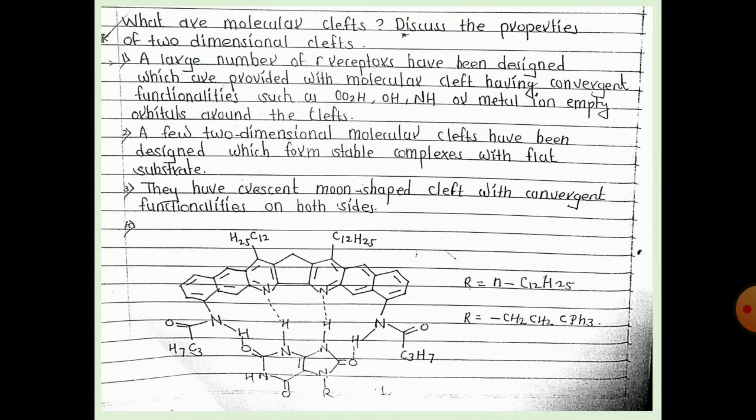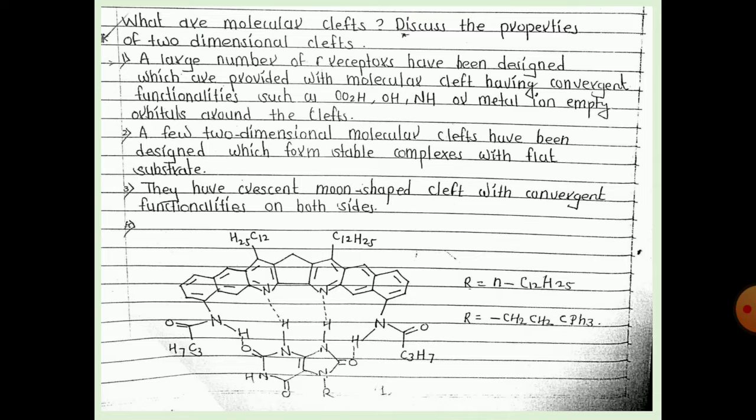A large number of receptors have been designed which are provided with a molecular cleft having convergent functionality, such as an acidic group, phenyl group, NH amine group, or metal ion empty orbital around the clefts. A few two-dimensional molecular clefts have been designed which form stable complexes with a flat substrate and have a crescent moon-shaped cleft with convergent functionality on both sides.